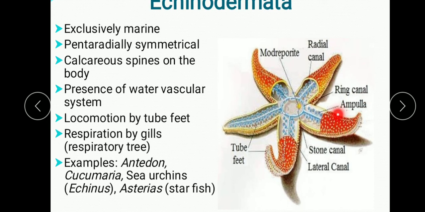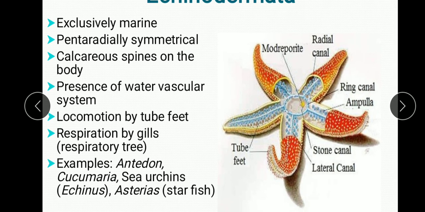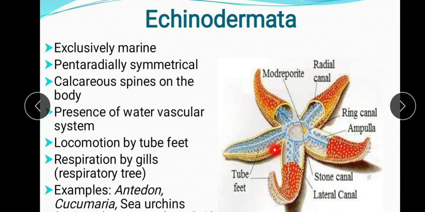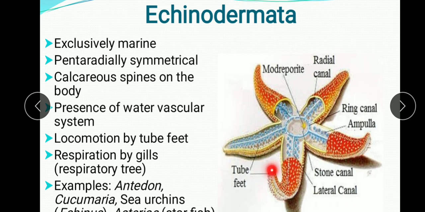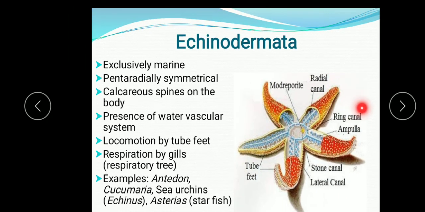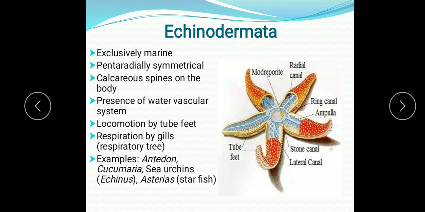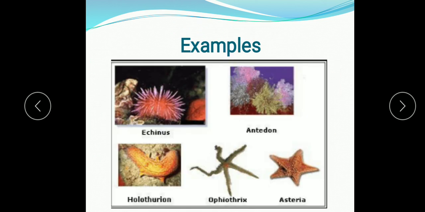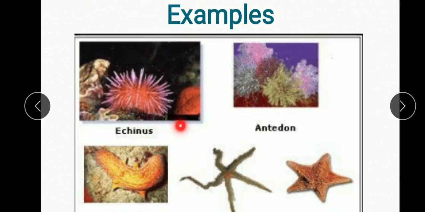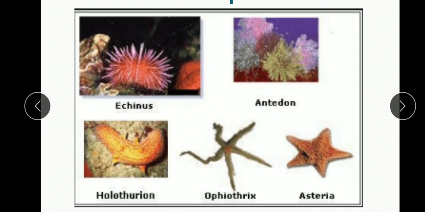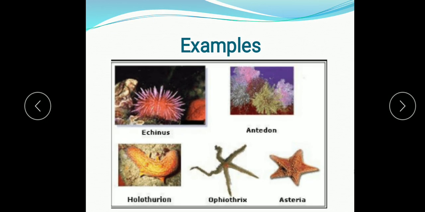You can see here the starfish having tube feet, with the help of which they move. Before we study the next phylum, some examples you can see here: this is Echinus, this is Antedon, Holothuria, Ophiothrix, and Asterias.